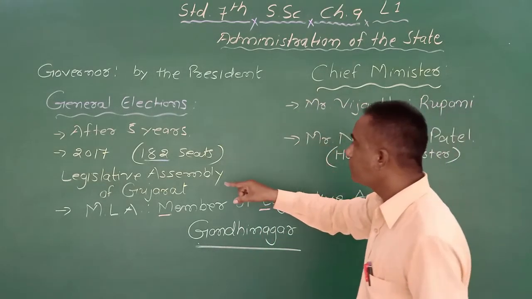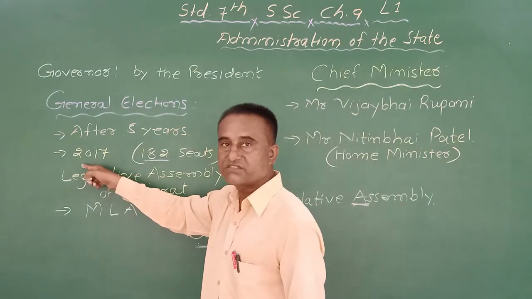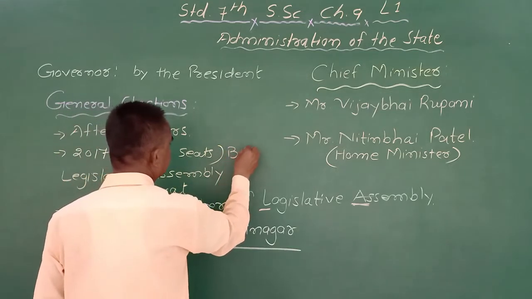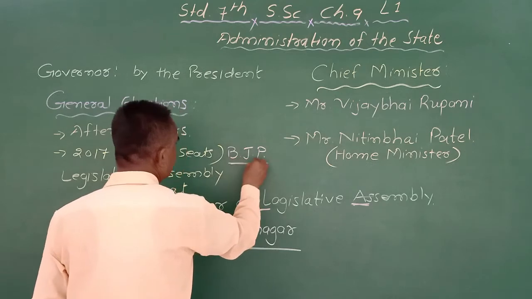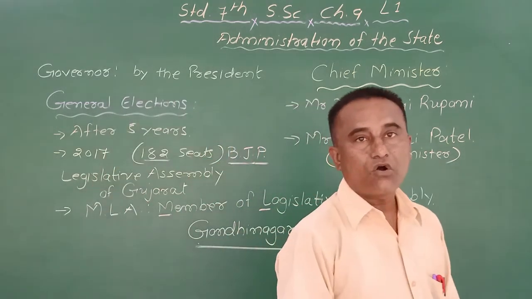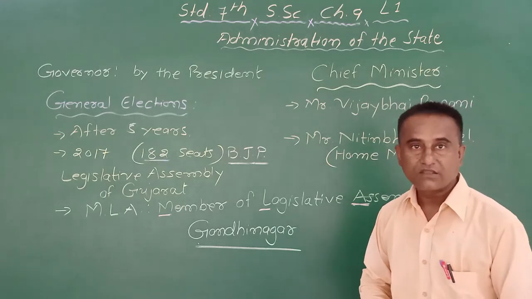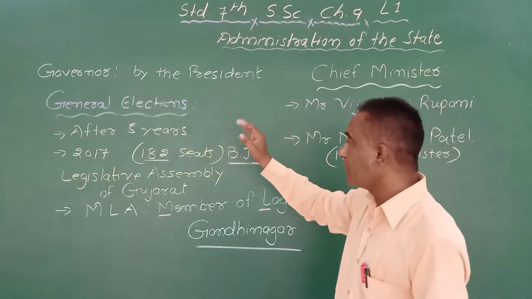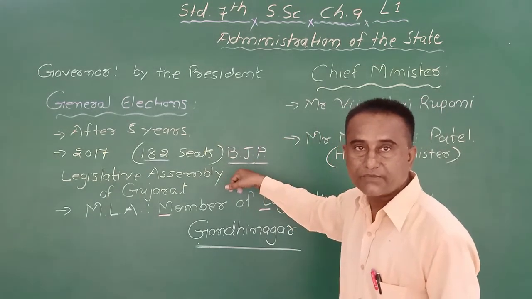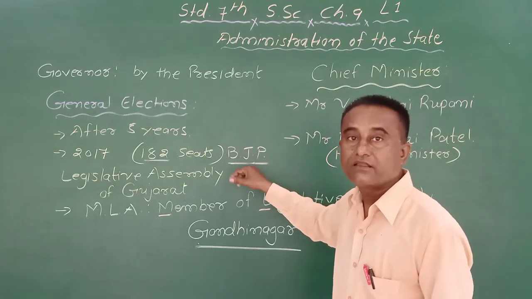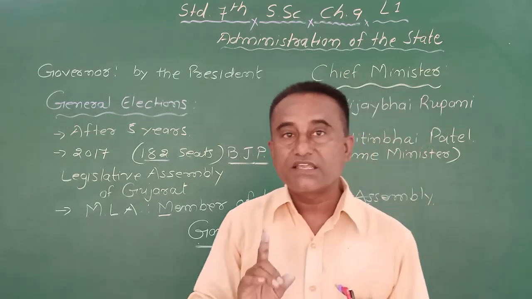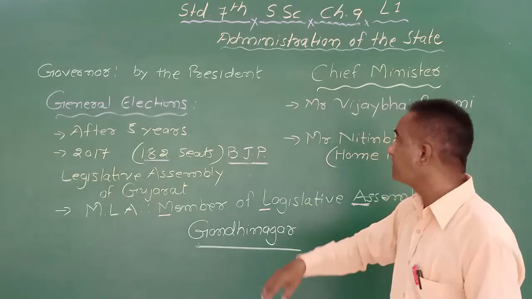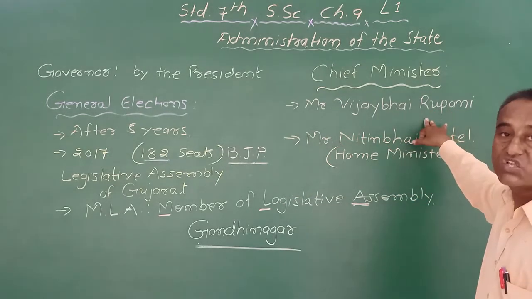Because in the year 2017, the Bharatiya Janata Party, BJP, got more than half the seats, means more than 92 seats. So at that time, the governor appointed the BJP to frame the government in Gujarat state, and the elected persons chose Mr. Vijay Bhai Rupani as their leader. That is why Mr. Vijay Bhai Rupani became the chief minister.